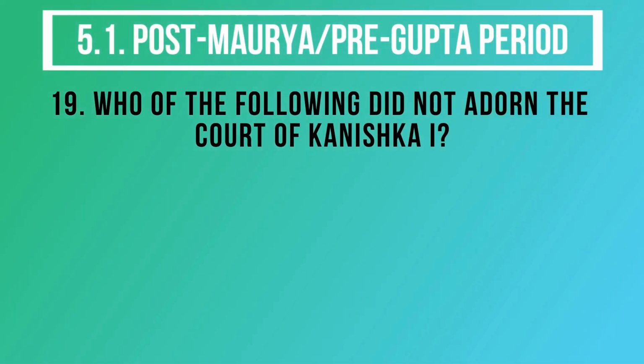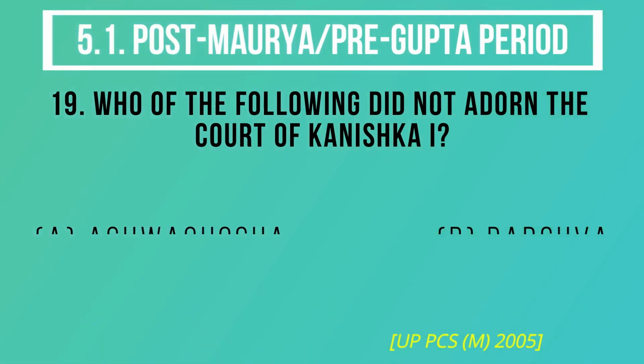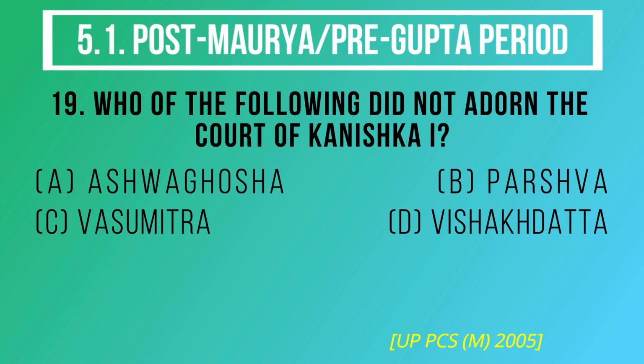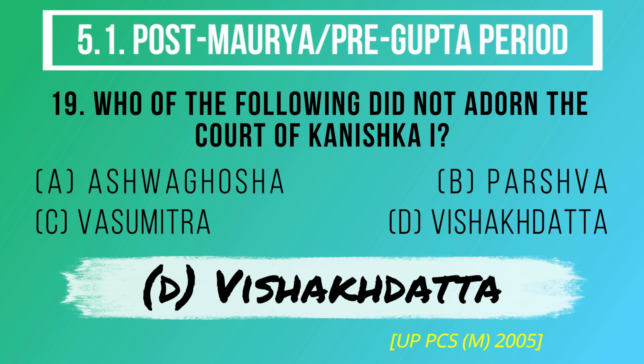Question number 19. Who of the following did not adorn the court of Kanishka I? The options are A. Ashwaghosha, B. Parshva, C. Vasumitra, D. Vishakdatta. And the correct answer is option D. Vishakdatta.